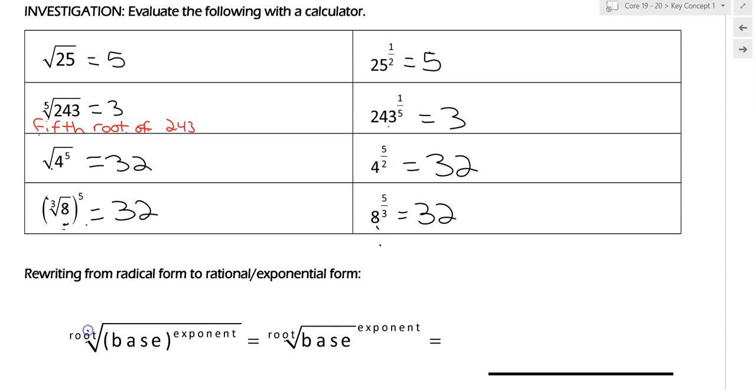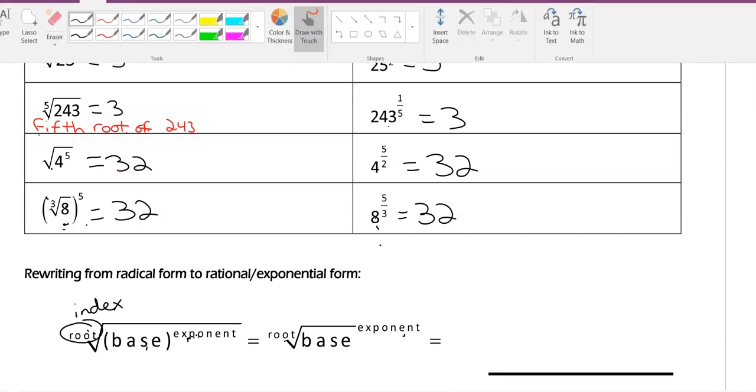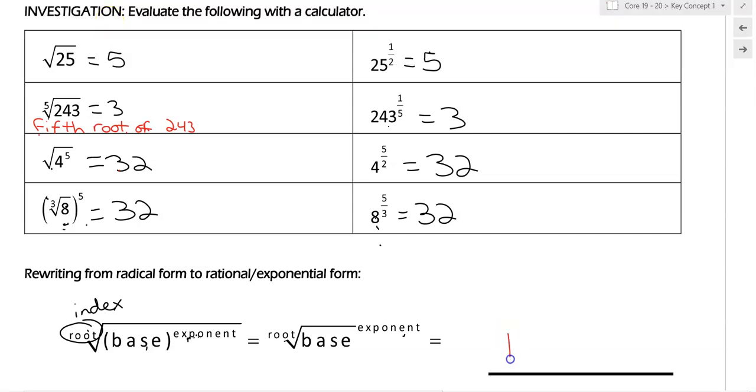So how it works is we have our root. Again, we also call this the index, the base, and the exponent. The exponent can be inside the radical or it can be outside the radical. And then we can rewrite that as the base. And then the exponent becomes your numerator of your new exponent. And the root or the index becomes the denominator. Below, right, so it's base, and then to the exponent over root.